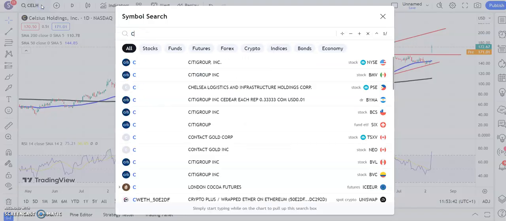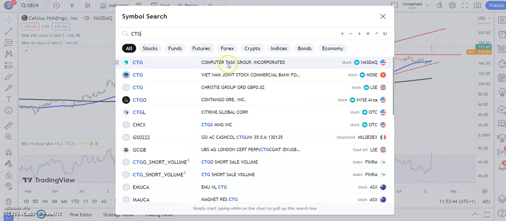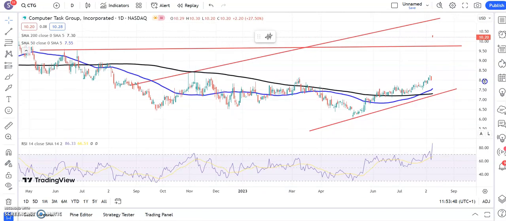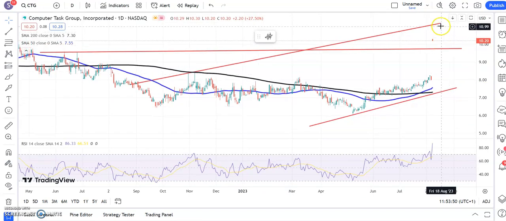Moving along to another situation which is of interest at the moment, Computer Task Group, massive move here, and we've got a rising trend channel there. The top of the channel there as high as $11.10, and ideally want to see the shares remain above $9.75, which was resistance on the way down on that situation, if there is indeed to be any further progress made.